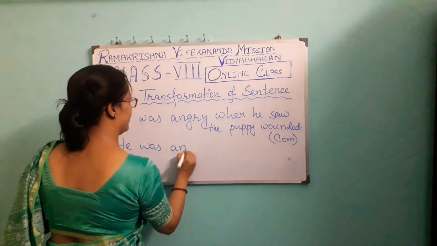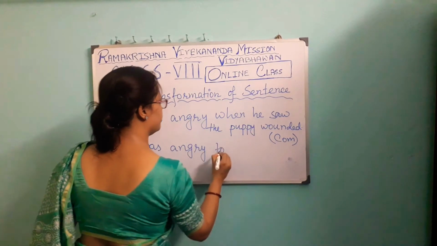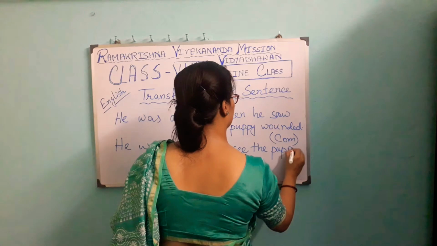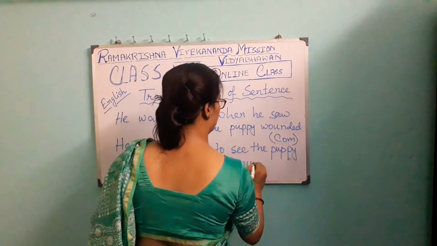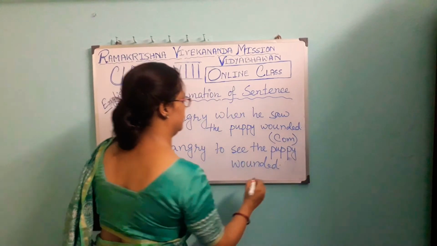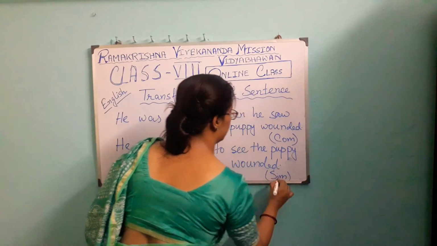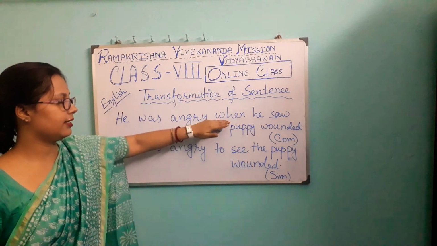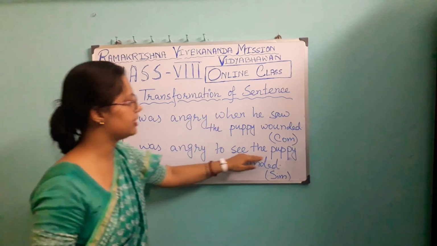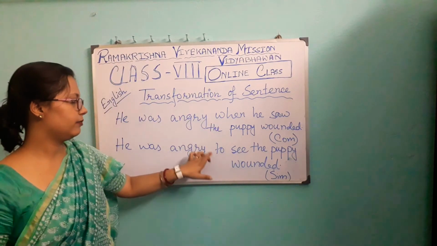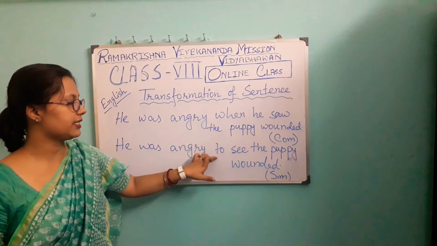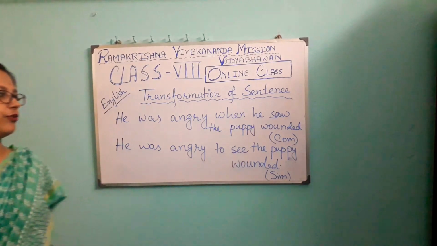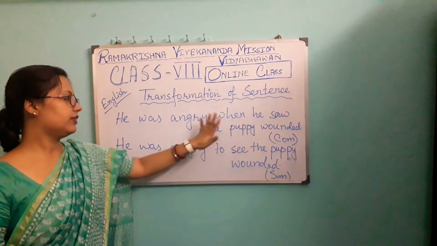He was angry to see the puppy wounded. This is the simple form. What are we doing here? We are just changing this subordinate clause into a phrase. We are just using an infinitive here, and we all know that after to we always have to write the present form of the verb.